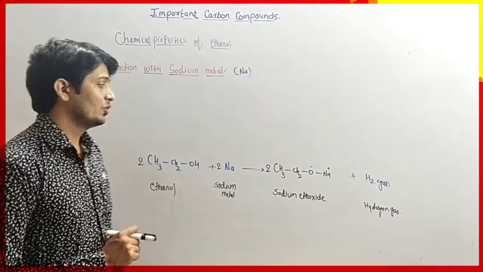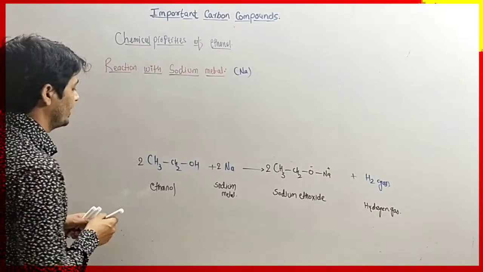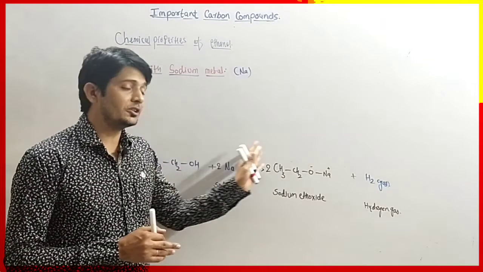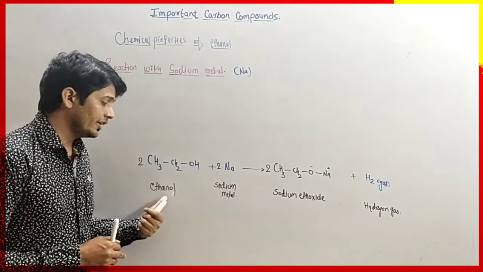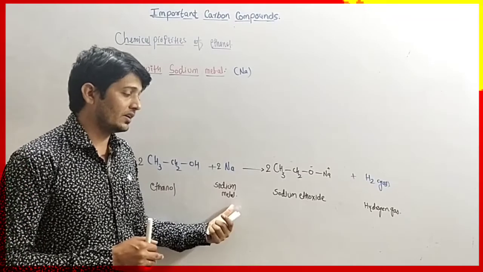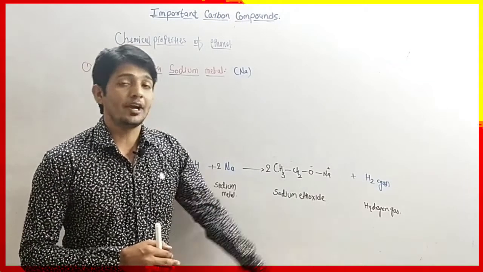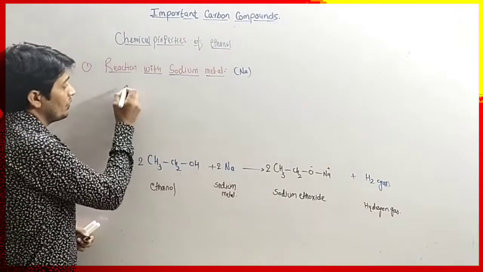Now we have to write the description for the reaction. Whatever is in this process, we have to write the same. Like when ethanol reacts with sodium metal, it produces sodium ethoxide and hydrogen gas. That's all.